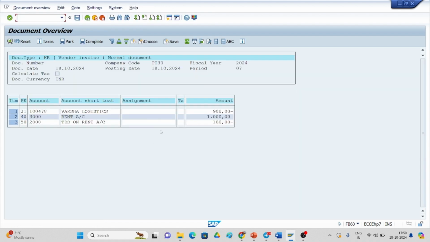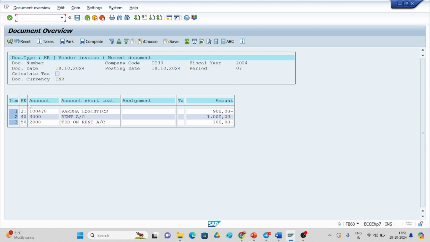Here, if you observe, 1000 rupees is rent. 900 rupees is paid to Varsha Logistics. Why? Because 100 rupees is deducted as TDS. So if you observe the line items, the rent account is debited and the vendor account is credited as per accounting.